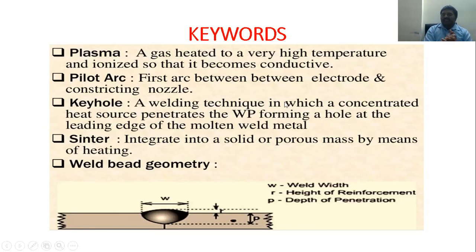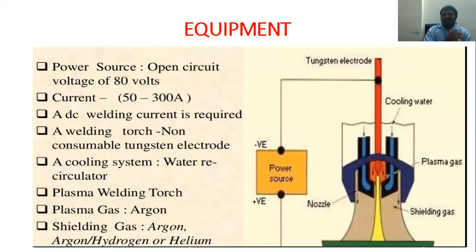Sintering is forming a solid or porous mass by means of heating. Weld bead geometry includes the height, the reinforcement, and the depth of penetration. For equipment, we use an open circuit voltage from the power supply. A tungsten electrode is connected to one terminal and the workpiece to the other. In between, we use plasma gas, which may be argon, helium, or nitrogen, and a nozzle. The nozzle is made of copper so that it can withstand the heat and cool down immediately after it solidifies, and we can use a shielding gas.